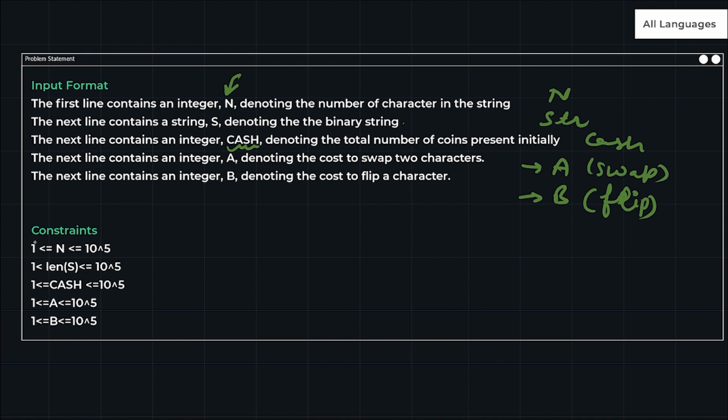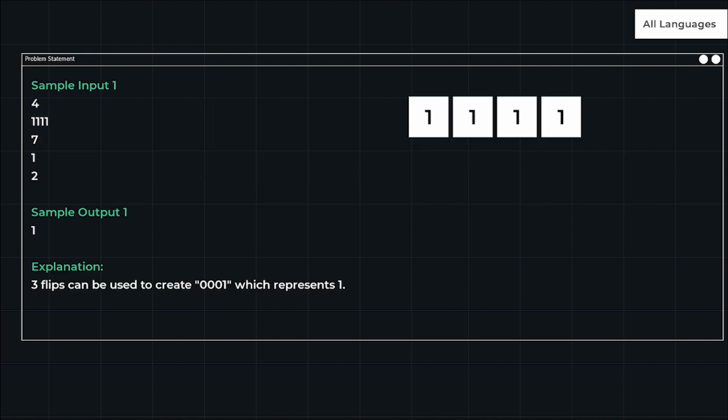The constraint is that n will be up to 10 raised to power 5. So it will work with an n log n approach, because 10 raised to power 5 will work with n log n. Let's go further and see the sample input.